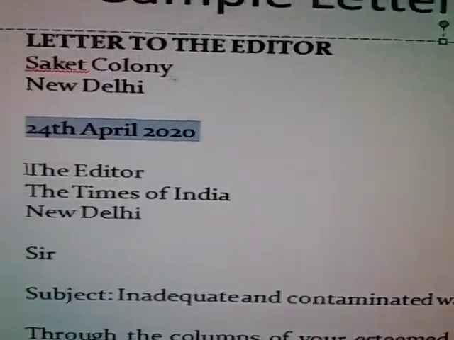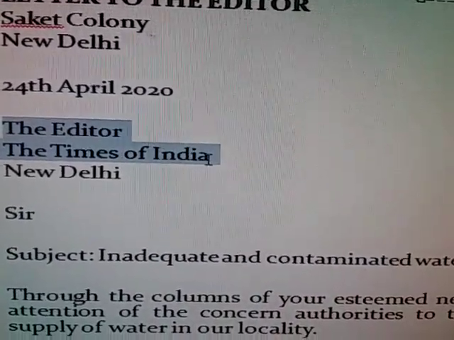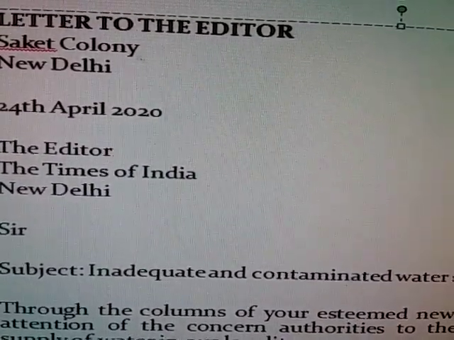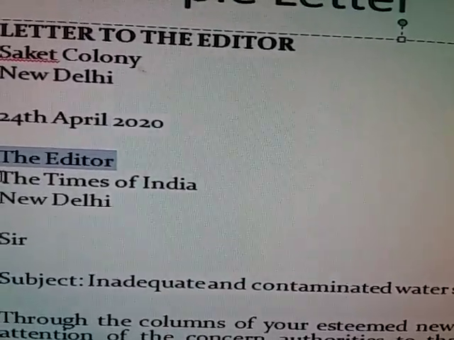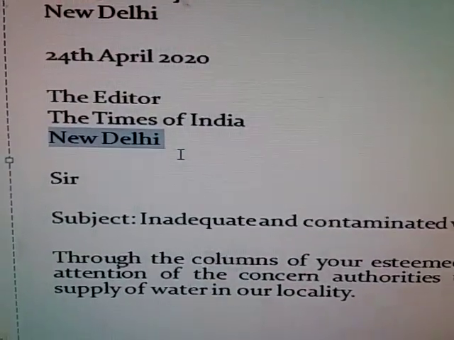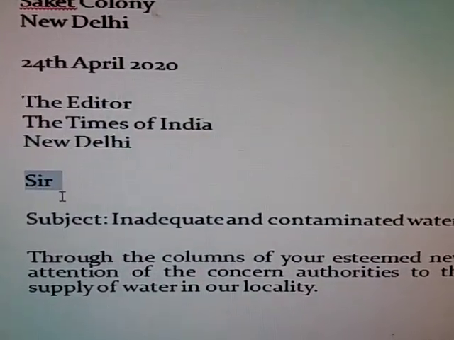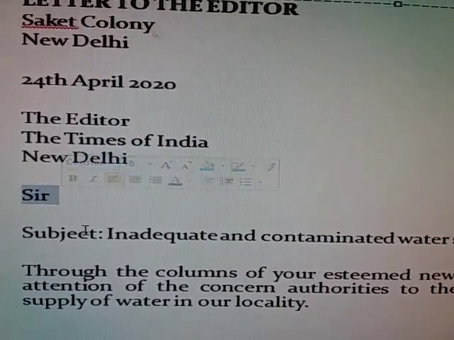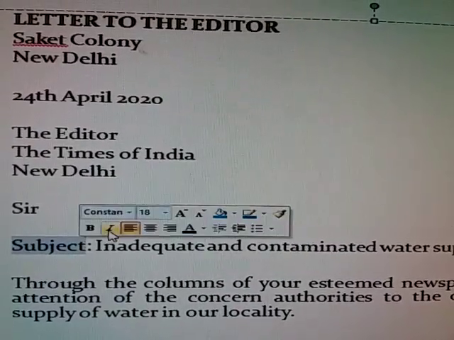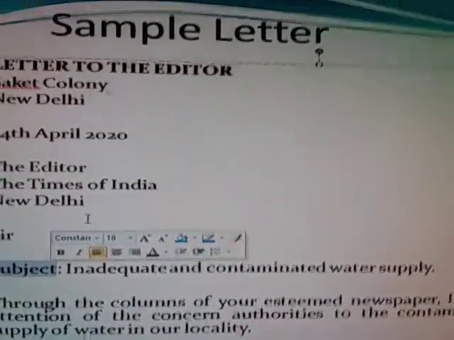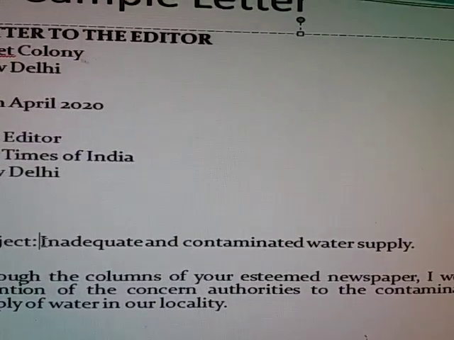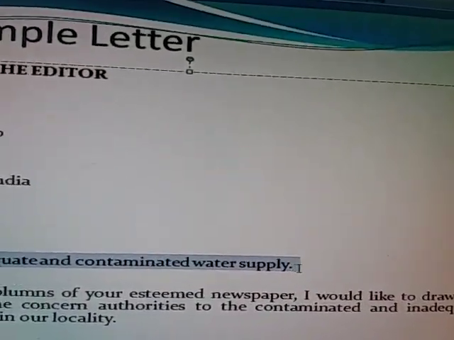After that, we write the address of the receiver. Here, since we are going to write the letter to the editor, in the first line we write The Editor. After that, the name of the newspaper. Then comes the place. Just below it we write the subject and then the salutation. The subject here, we are going to write about the inadequate and contaminated water supply.